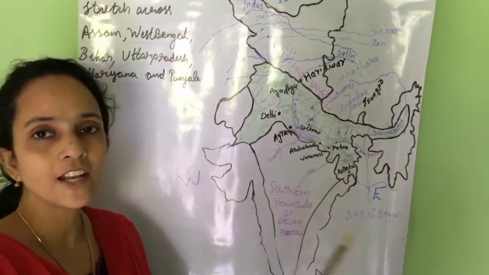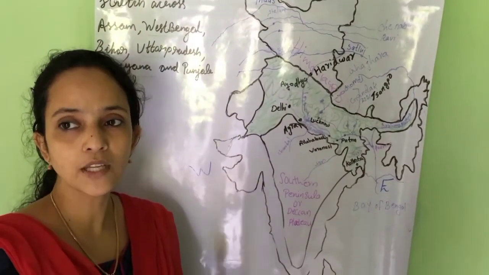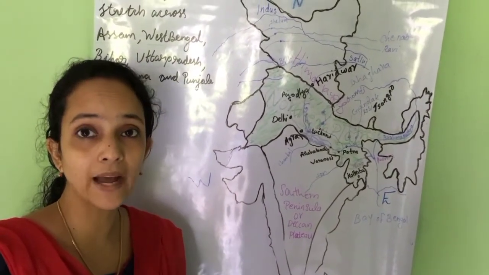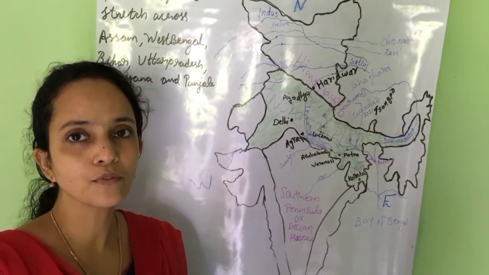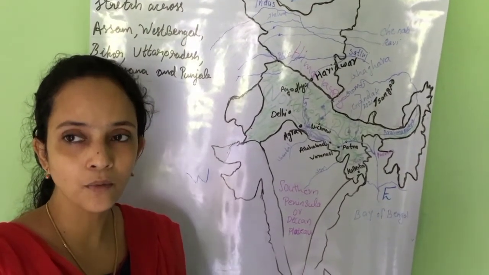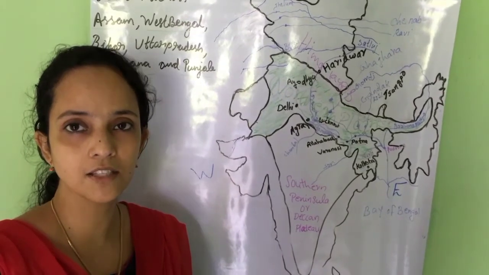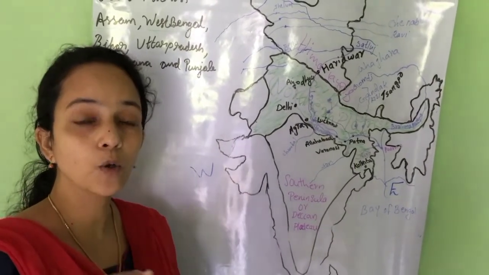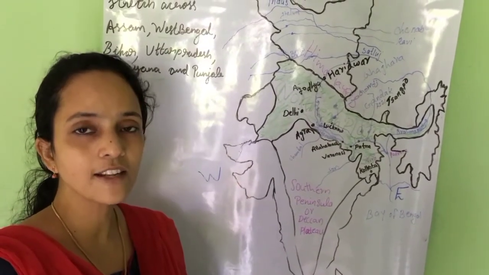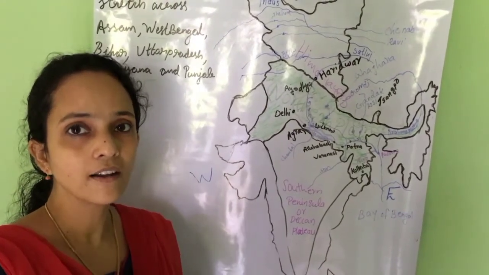We should know that all the early humans started their life near the banks of rivers because of the availability of water. For the growing of crops, water is essential, and the soil in the northern plains is very fertile, so they started to settle their life near the banks of rivers.